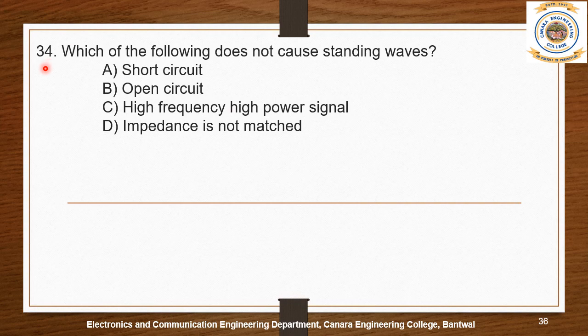Question number 34. Which of the following does not cause standing waves? The given options are A. short circuit, B. open circuit, C. high frequency high power signal, and D. impedance is not matched. The answer is C. High frequency high power signal.